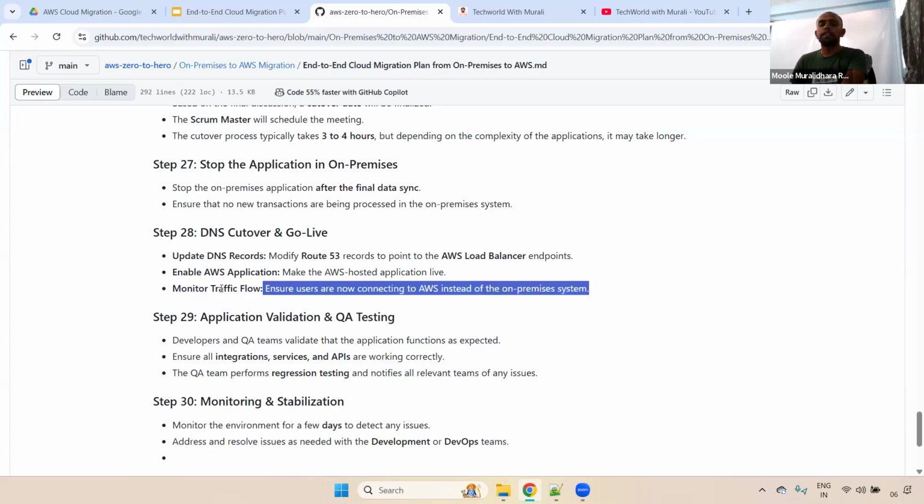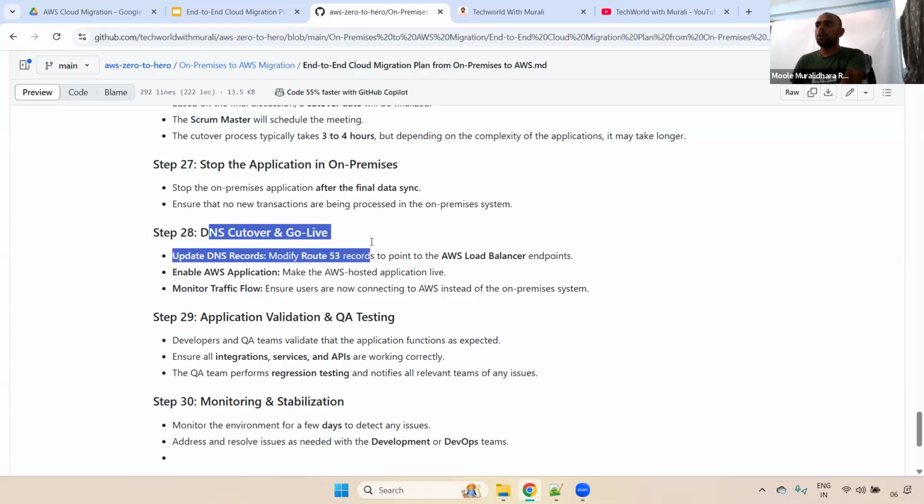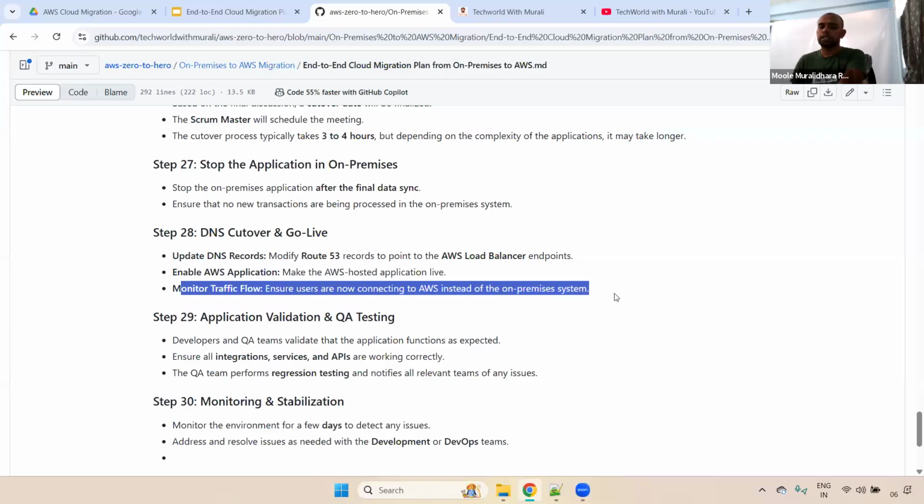And as I said, if it is an internal tool, you need to connect through the client VPN or Cisco VPN, then you can check whether the application is accessible or not. Understand, right? So this part is clear. In the cutover plan, we'll update the DNS records and also enable the application live. Earlier we stopped it; now we'll bring the application up, and also we'll monitor the traffic.